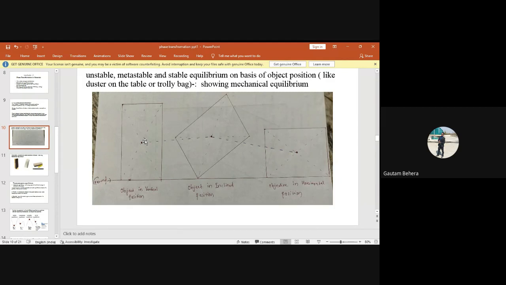It will decompose quickly into iron and carbon, that is graphite, because it is Fe3C. Iron and graphite are stable phases, but cementite is a metastable phase. That means if you do not provide any heat, cementite will remain for a long period of time as cementite. Is it okay? Fine?